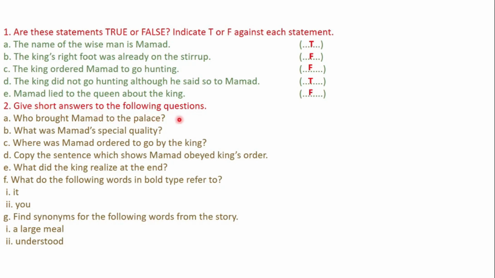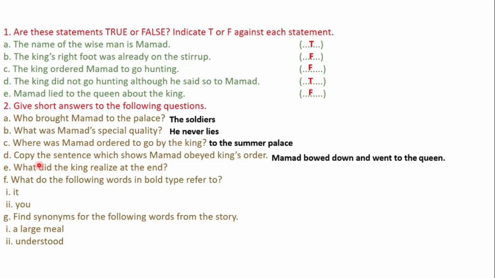Now the second one. Give short answers to the following questions. Who brought Muhammad to the palace? Soldiers. What was Muhammad's special quality? He never lies. Where was Muhammad ordered to go by the king? To the summer palace. Letter D. Copy the sentence which shows Muhammad obeyed the king's order. Muhammad bowed down and went to the queen. Letter E. What did the king realize at the end? The wise man Muhammad never lies.